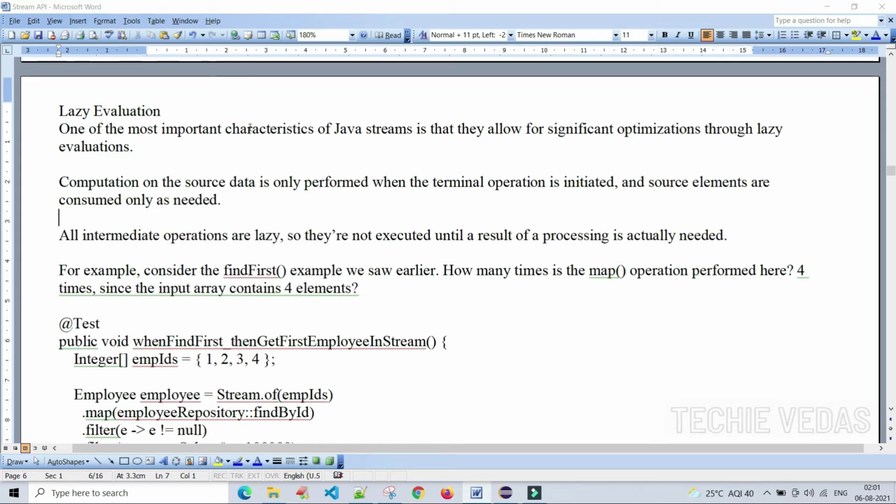Okay, this is what they are saying. What is the reason? All intermediate operations are lazy, so they are not executed until a result of processing is actually needed. If the processing is really needed by the stream, then only it will go and do the processing with the source elements, otherwise it won't do anything.